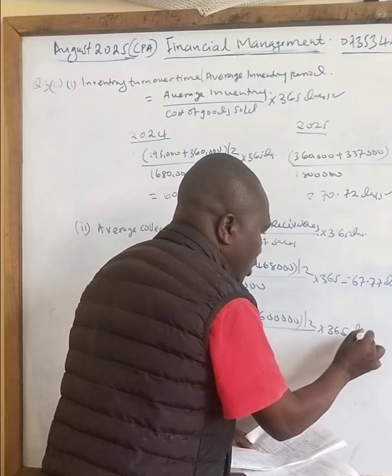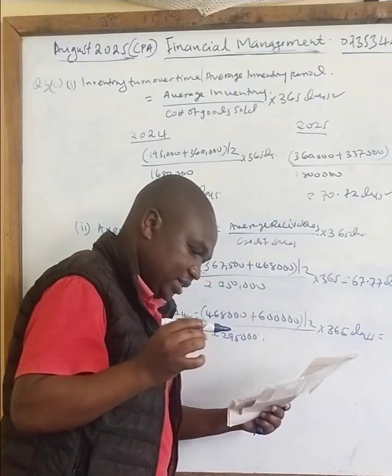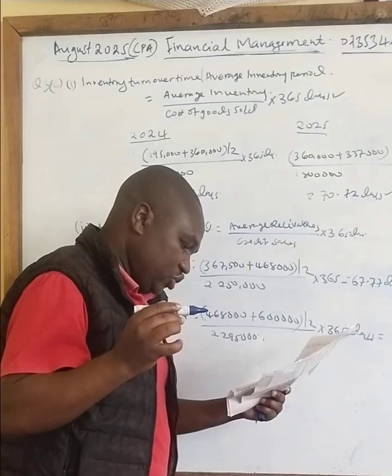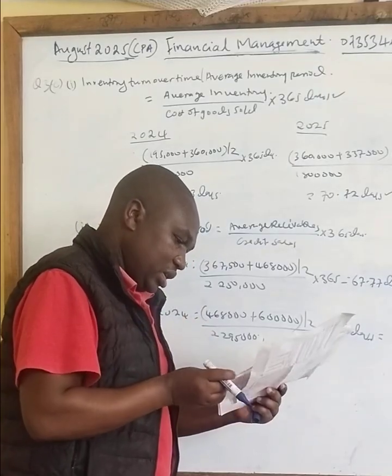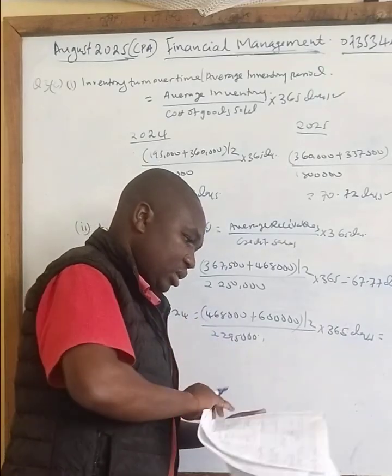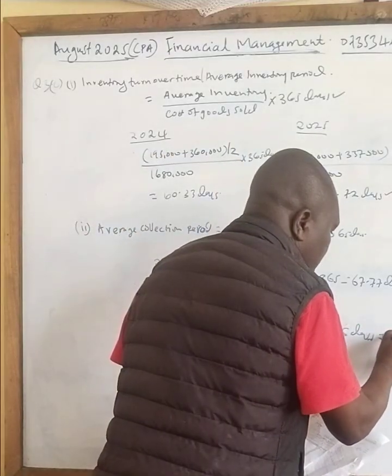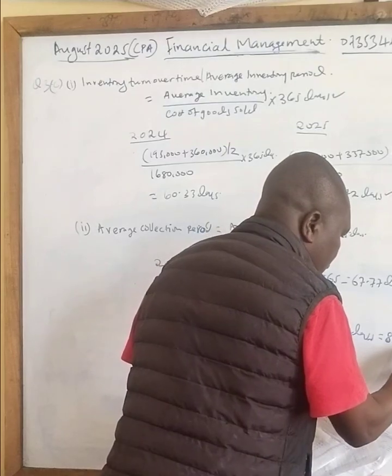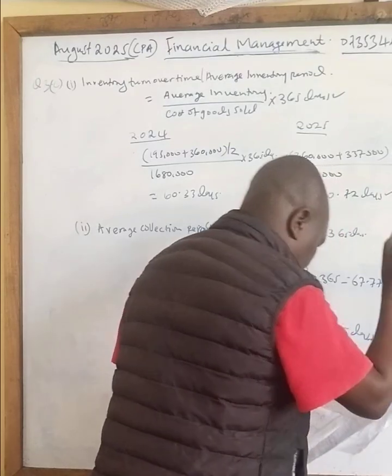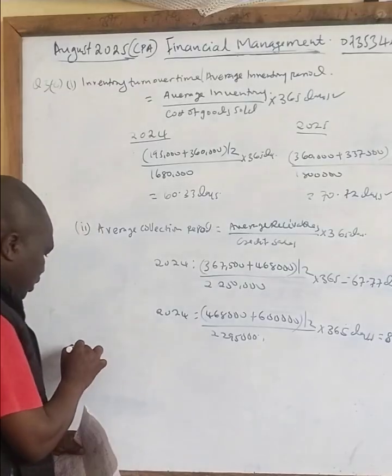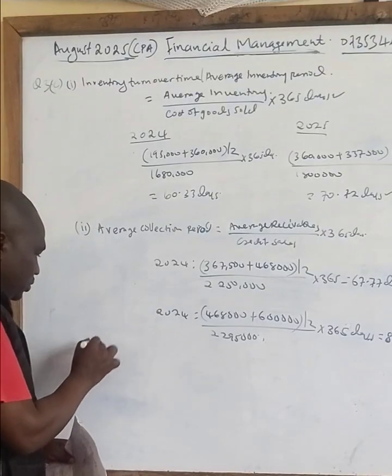Days. So when you work out that question correctly, the answer you get is 84.88 days. Then the last one, Roman 3, is about liquidity.